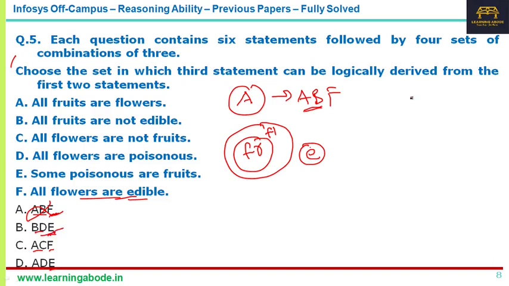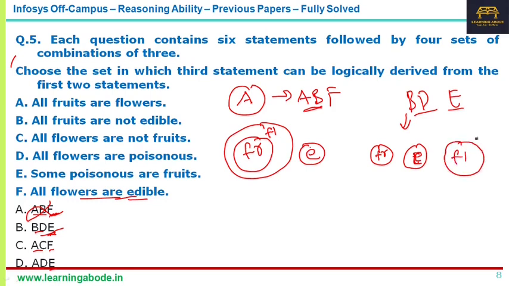Now let's look at the next one, BDE. B is all fruits are not edible, so edible and fruits are disconnected. Next, D is all flowers are poisonous. That's separate. So you have fruits and edible, and then you have flowers. All flowers are poisonous. And what is E? Some poisonous are fruits. No, fruits are in no way connected to poison.